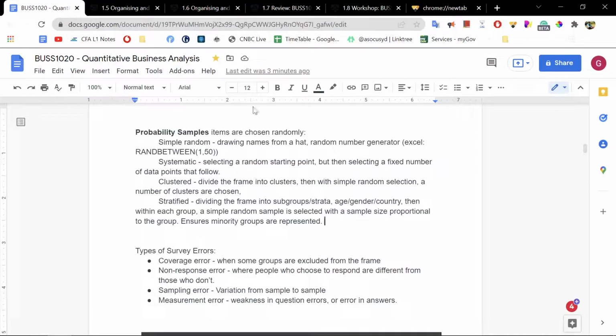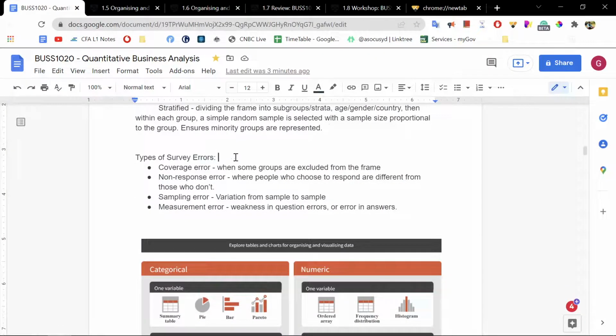Before we go there, we have to talk about some sampling errors. So, of course, we have coverage errors, where some groups are not properly represented or represented to the right ratio within the framework. So that could be minorities, perhaps, and whatnot. Non-response error is the problem a lot of survey type questions will face because certain groups may have the tendency not to respond to the surveys. And those groups are also valuable data points. So by having non-responses, the data points are skewed.